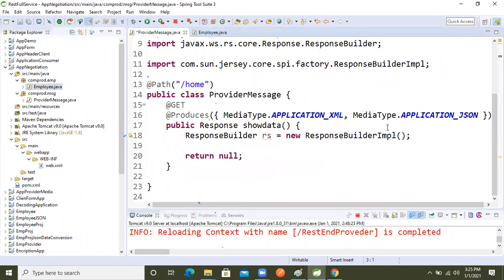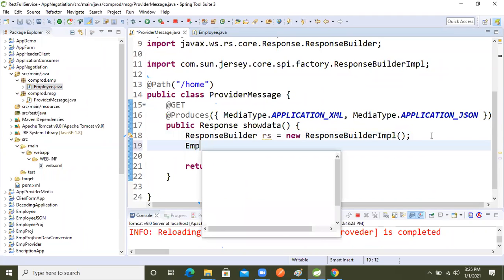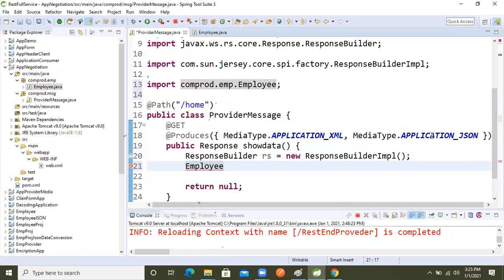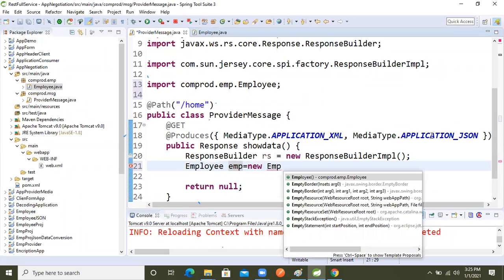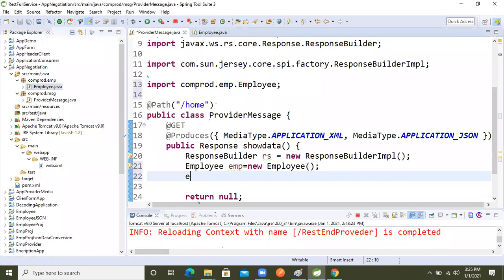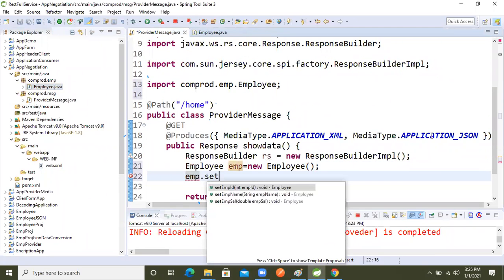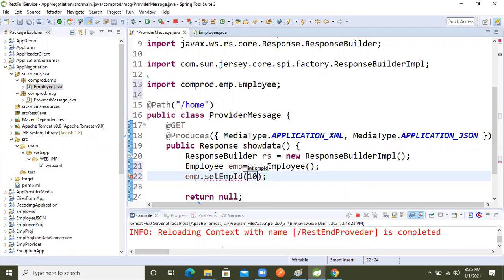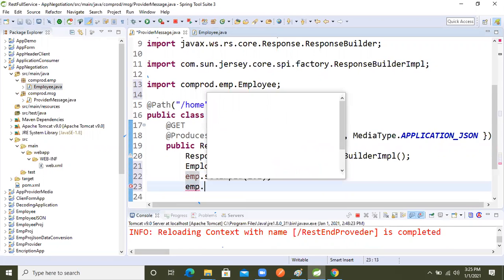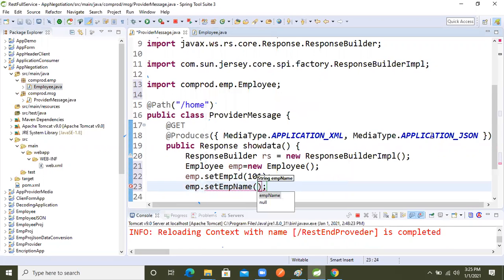So what we will do now is create the employee object here. I'm not taking the data from the client, so I will just set it here only. New Employee, with setter and getter methods. emp dot setId, I'm just setting 101. Then emp dot setName, equal to Amit, I'm taking right here.